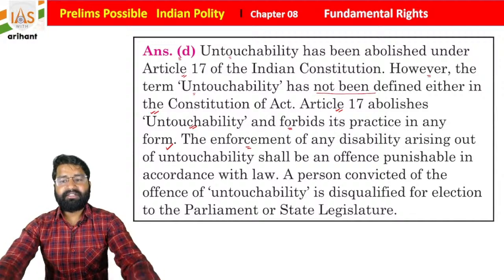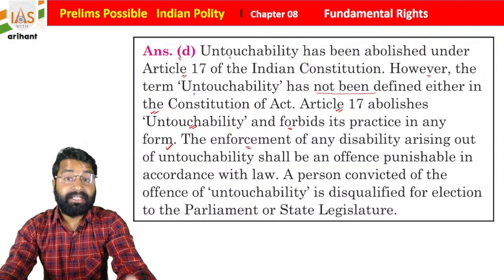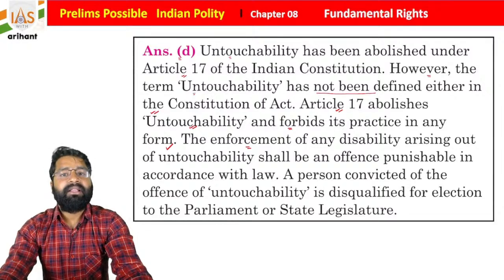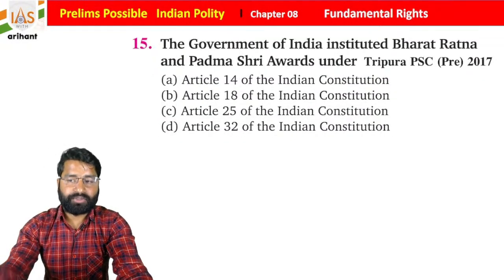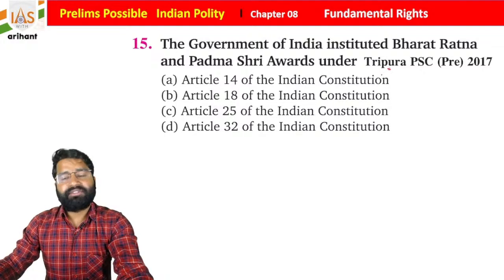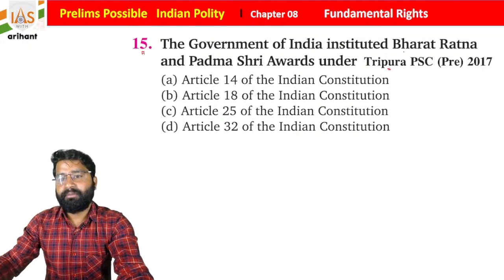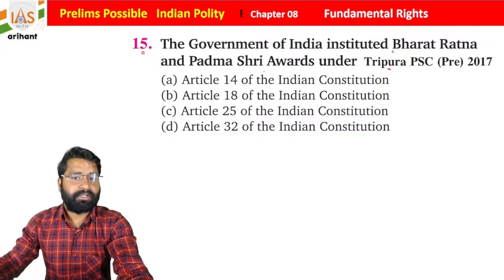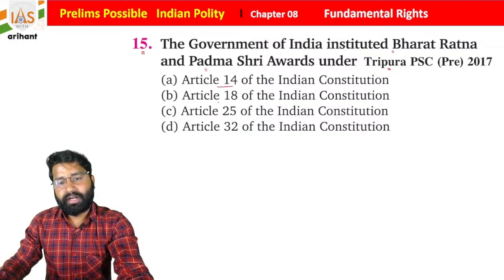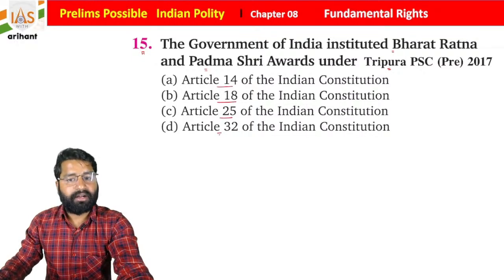So a person convicted for the offence of untouchability cannot participate in the election of a member of parliament or state legislature, students. Now see the next question, and this was in Tripura PSC 2017. Question number 15 says that the government of India instituted Bharat Ratna and Padma Shri award under Article 14, Article 18, Article 25 or Article 32.